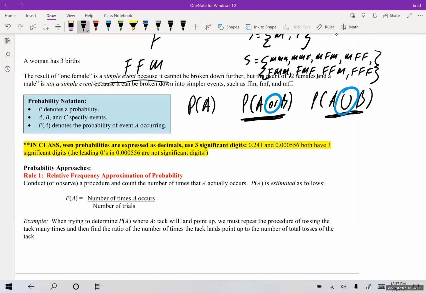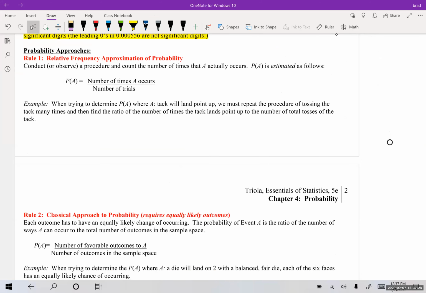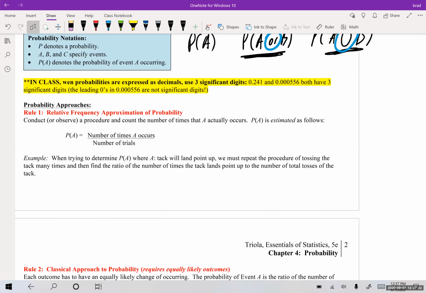I've also seen it talked about in different ways depending on what you're dealing with. But again, a lot of times for probability, we're going to use 3 digits of accuracy in terms of decimal places, unless specified otherwise. So we have probability approaches.